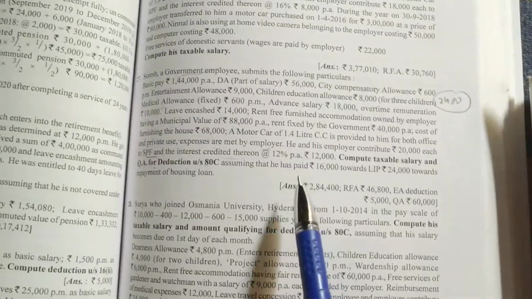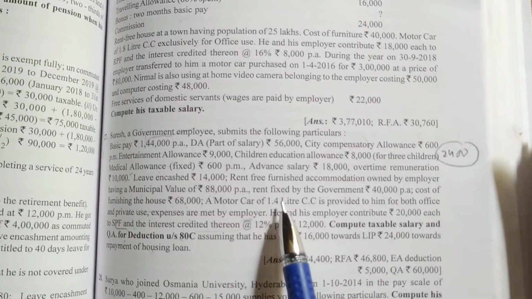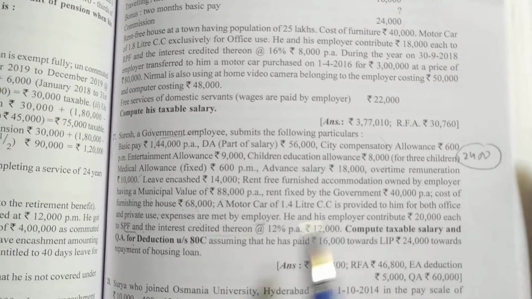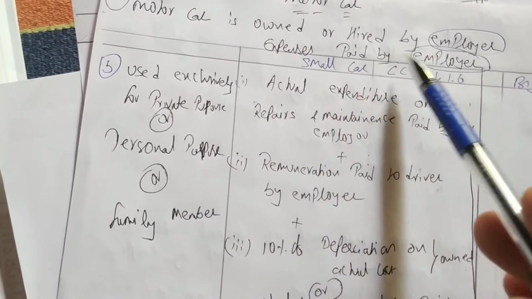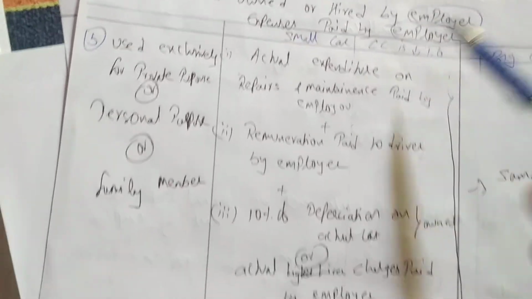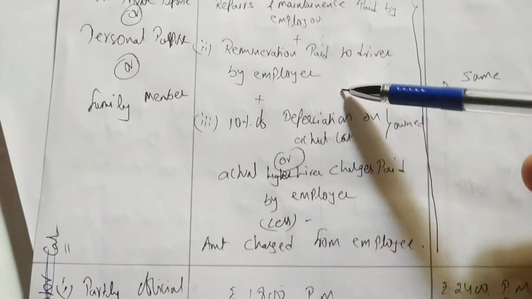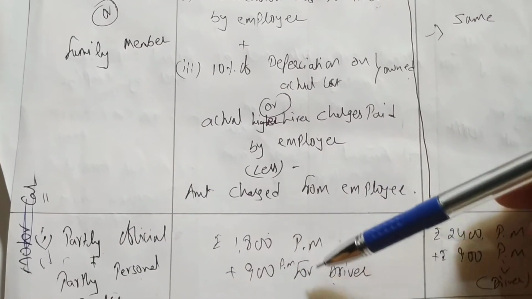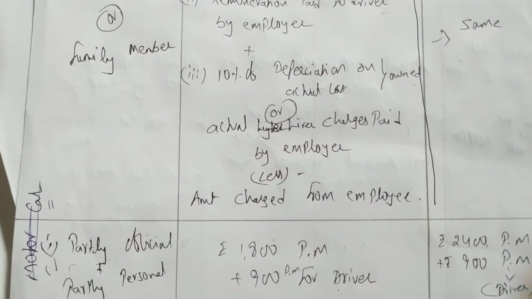Only car is provided, driver is not provided. See here, only car is provided, right? Only car is provided for both. Okay, so car is provided means what we have to do? See here, the expenses are paid by the employer, and it is a small car. So for office and private use, you only have to take 1,800.